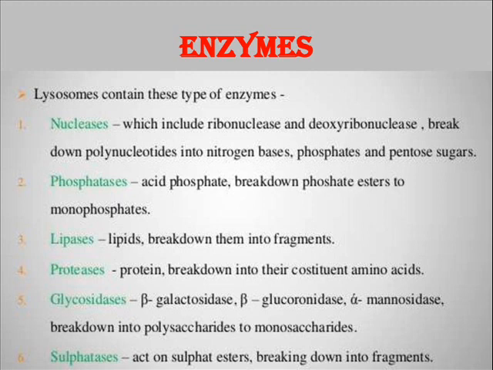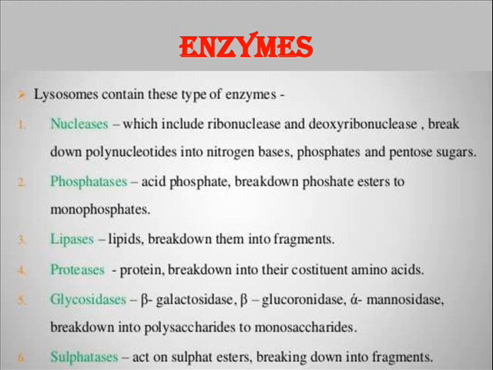Nucleases are enzymes which include ribonuclease and deoxyribonuclease. They help in breaking up the polynucleotides into nitrogen bases, phosphates and pentose sugars. The phosphatase enzyme helps in breaking down the phosphate esters to monophosphates. Lipases help in the breaking down of lipids.